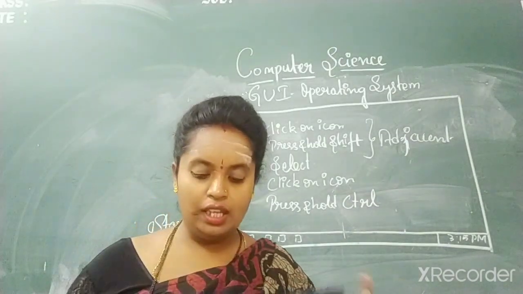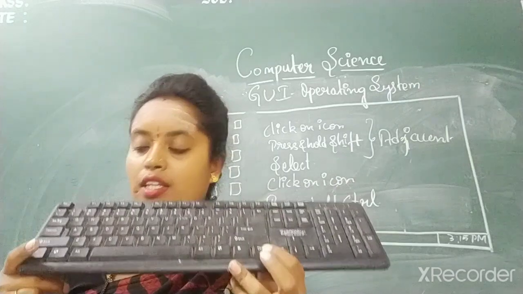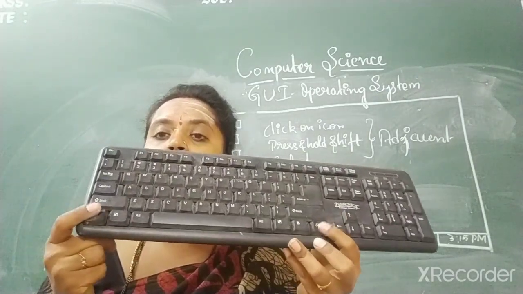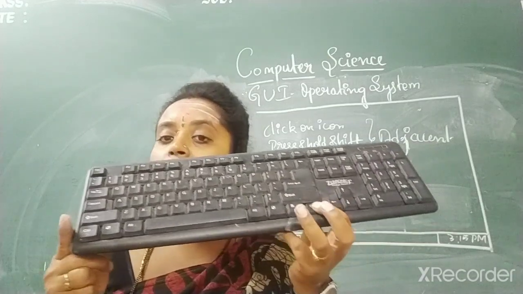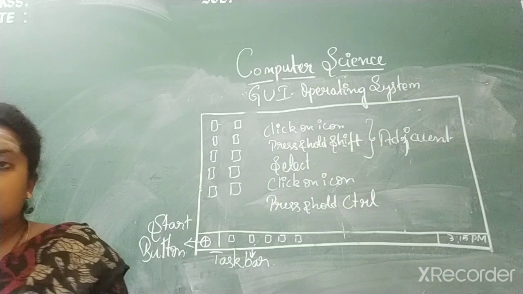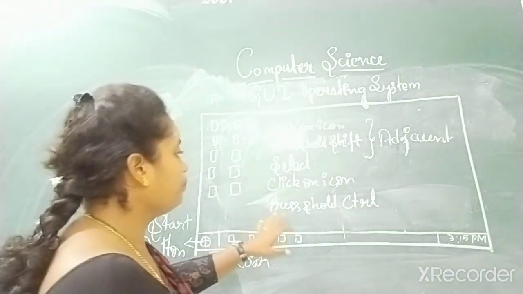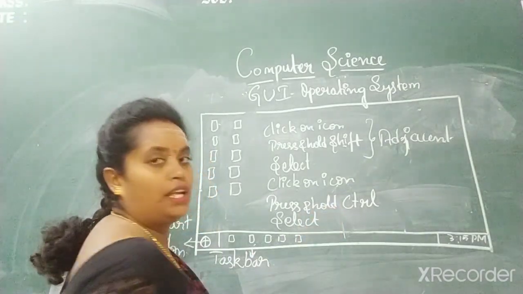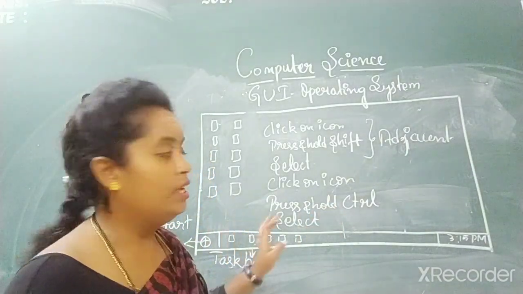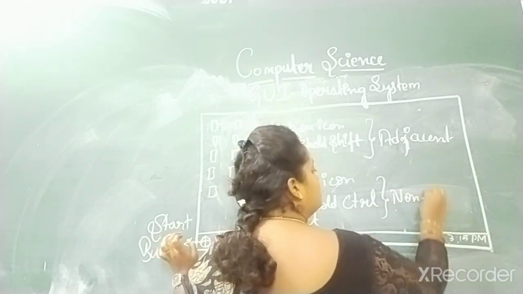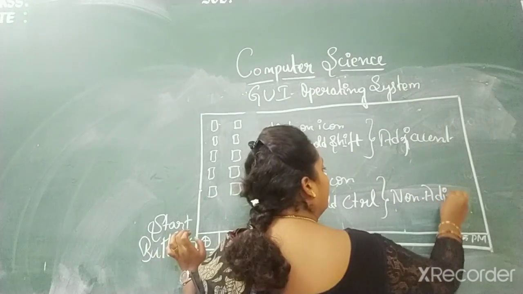Which is the control key? This one is the control key. Here and here you have it. These control keys you are supposed to press and hold. So once you press and hold them, then select the icons whichever you want. This selection of icons is known as non-adjacent.